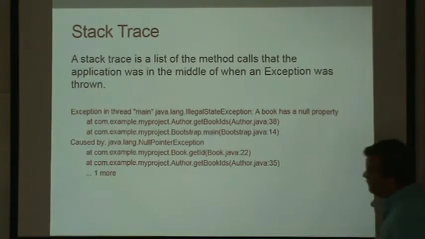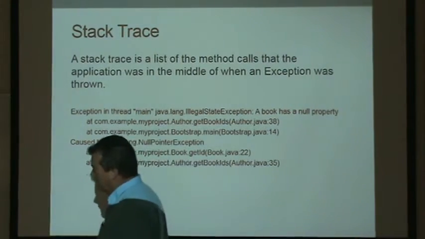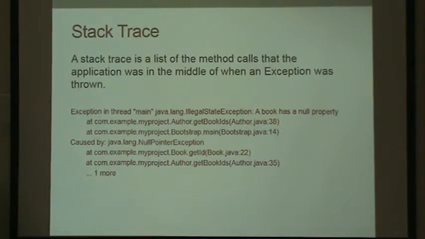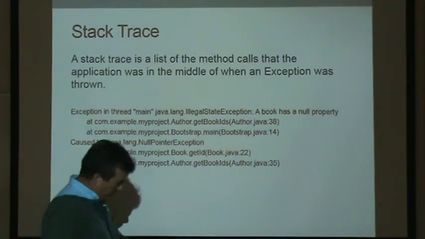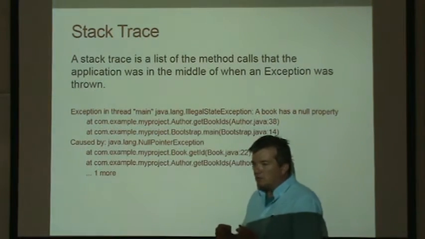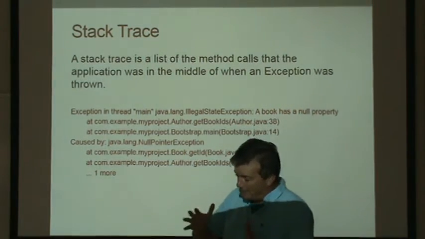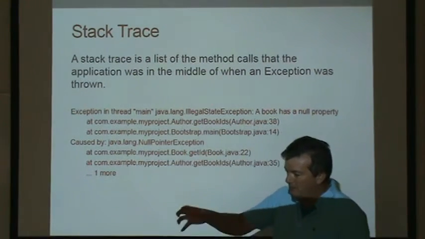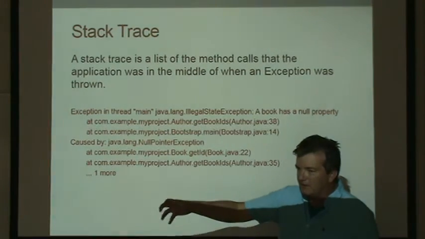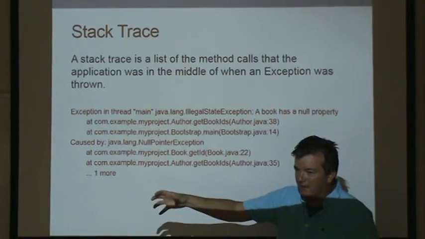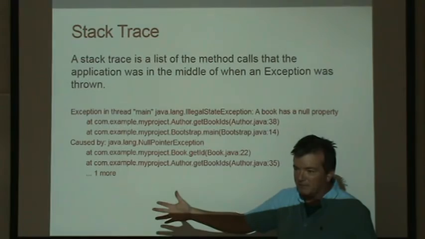And then there's also the idea of what's called a stack trace. Suppose you have method A, which calls method B, which calls method C, which calls method D, and method D has an exception.